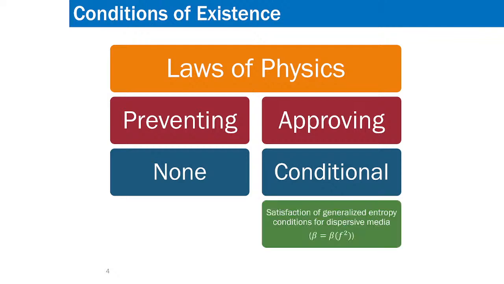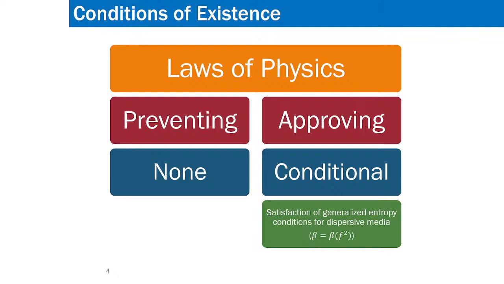Now, what can those conditions be? The condition is that it must satisfy the generalized entropy condition for a dispersive media. Dispersive media means the characteristics of the media change with frequency. For example, beta is a function of f squared, f being the frequency.